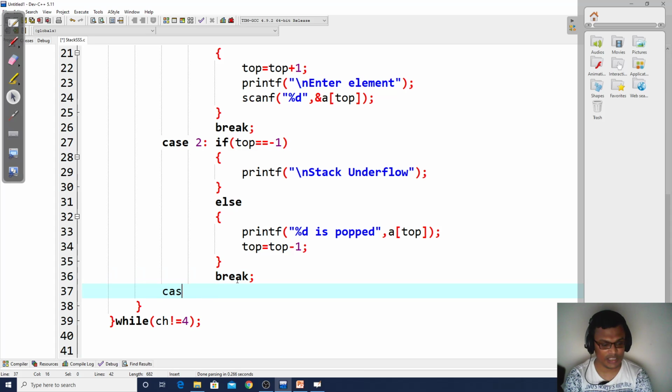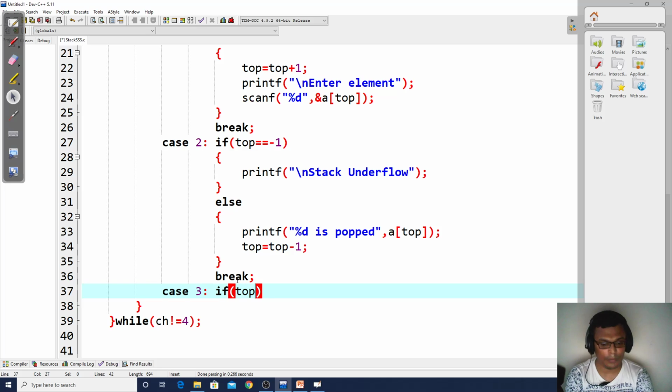What is our next logic? Our next logic is case 3, and this case 3 is for traverse operation. So how will this traverse operation be done? I have to print all the elements. Now sometimes in traverse, you might be in a situation that there is nothing to traverse, because your stack itself is empty. So you should print to your user that your stack is empty.